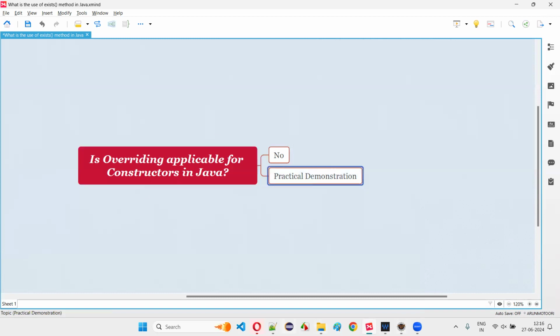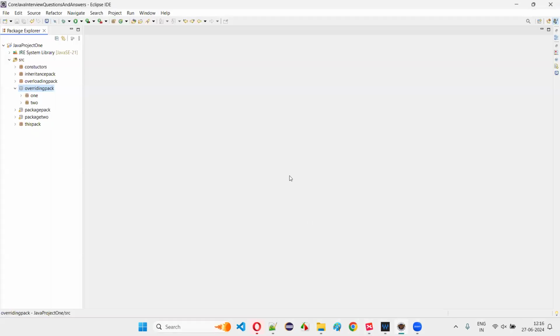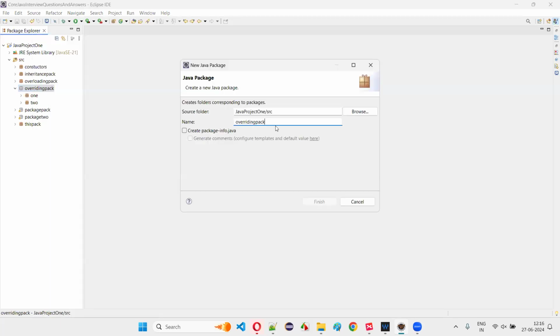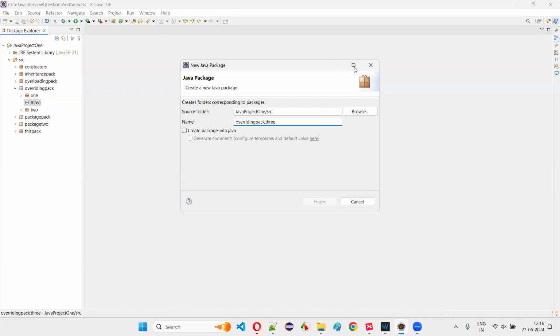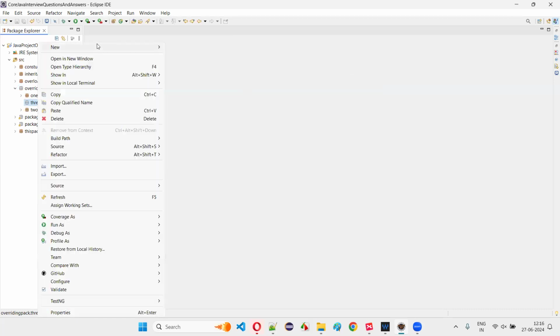Let me practically demonstrate this for you so that you will be able to understand the answer to this Java question in a better way. For that, I'll switch to Eclipse IDE, guys. Here, under the overriding package, I'm going to create a new sub package named sub package 3. Under this, I'm going to create a parent class and a child class, just as sample classes.